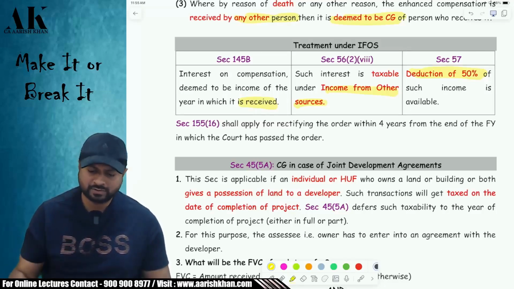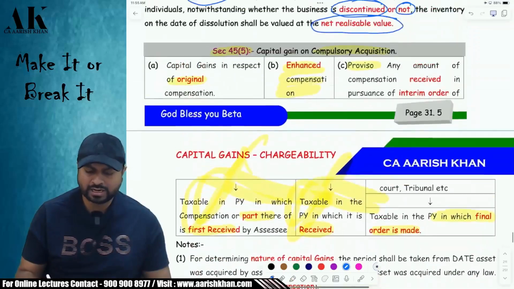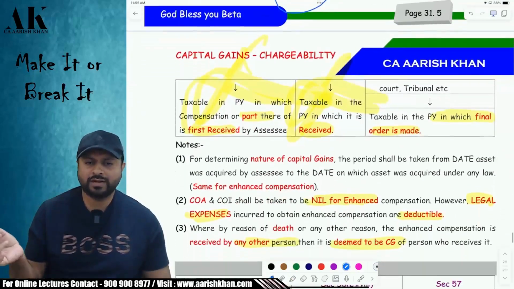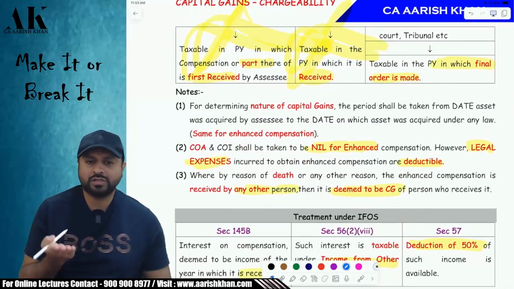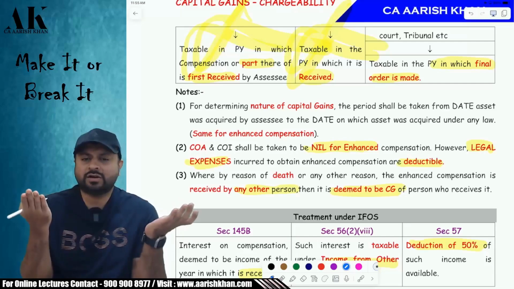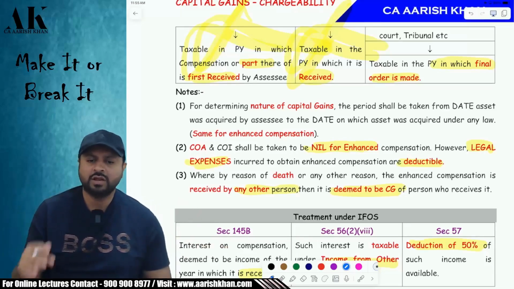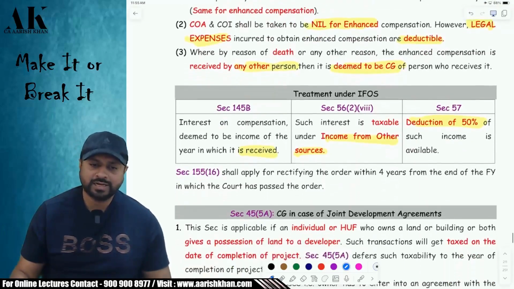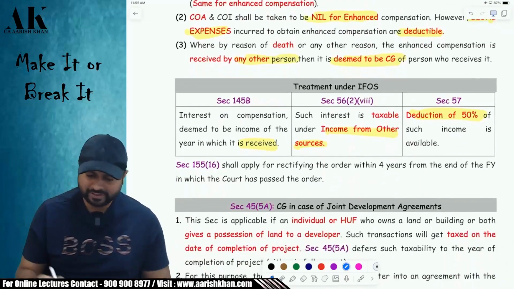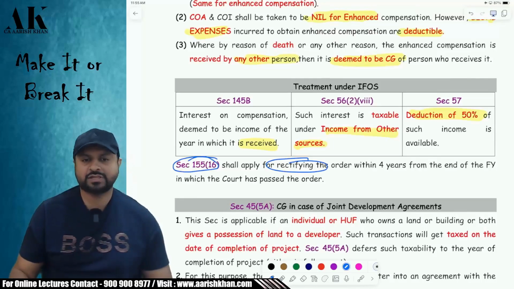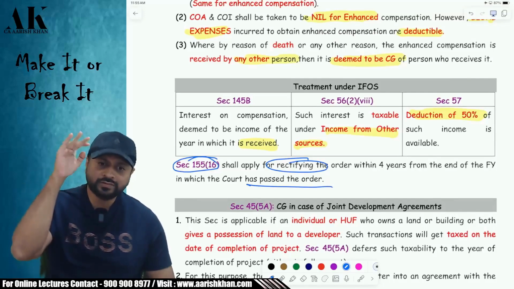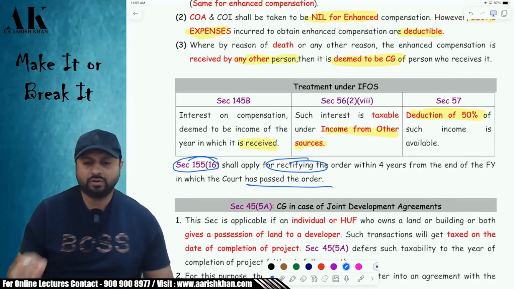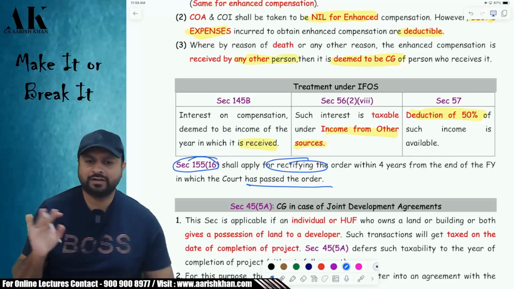One last thing I would like to say over here: if you are not happy with the compensation and you went to the court, what does the court do? If the court increases the compensation, then you have to pay tax on enhanced compensation. What if the court reduces your compensation? Then the AO will go back and rectify your order under section 155 subsection 16 within 4 years from the end of the financial year in which the order was passed.